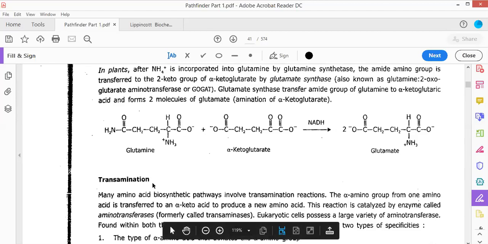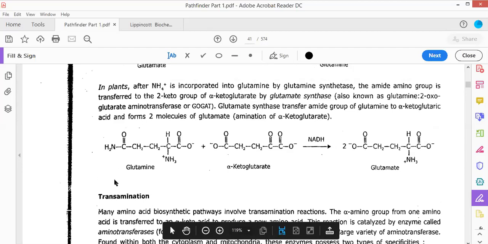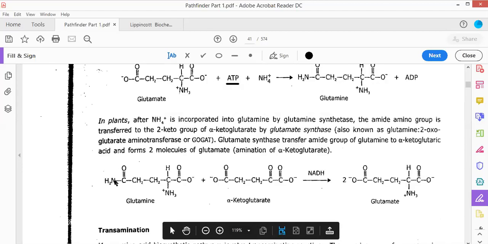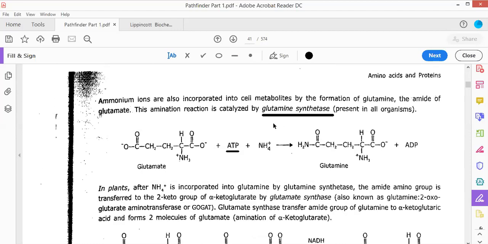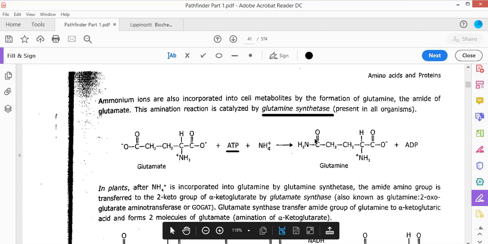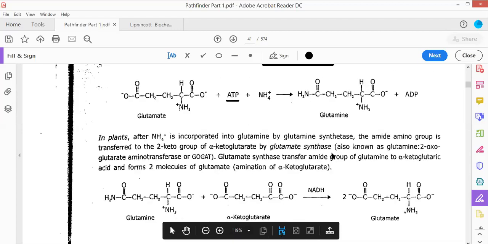Now the next part is transamination, but before that, we can also look here. Like the enzyme glutamine synthetase, there is another enzyme referred to as glutamate synthase. Glutamate synthase is an enzyme that leads to the biosynthesis of glutamate.